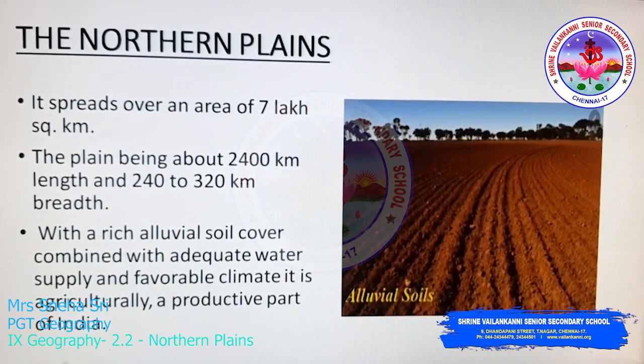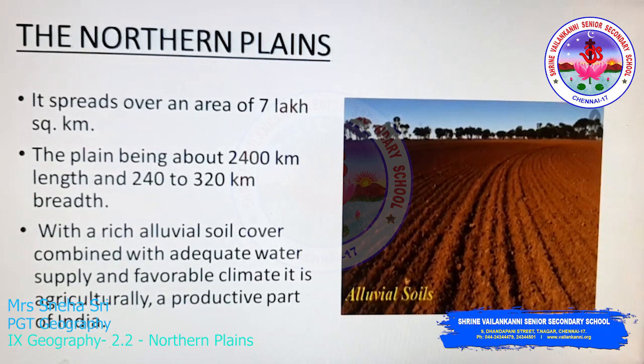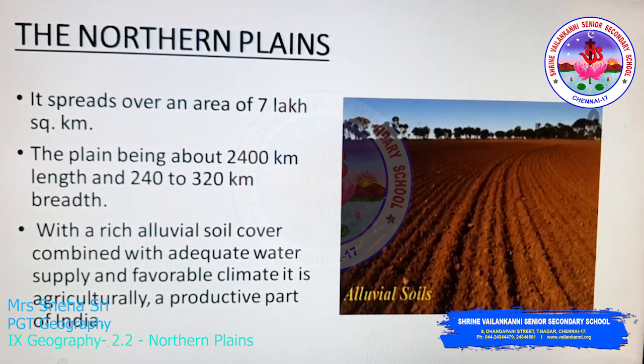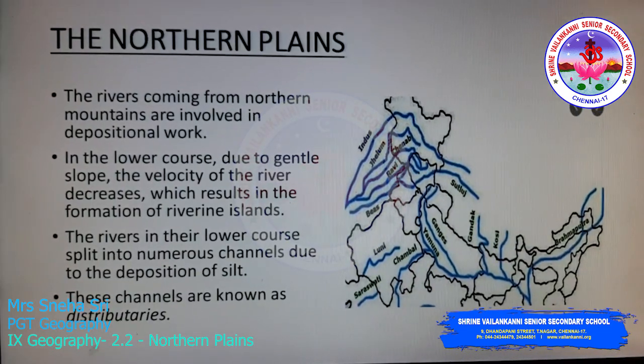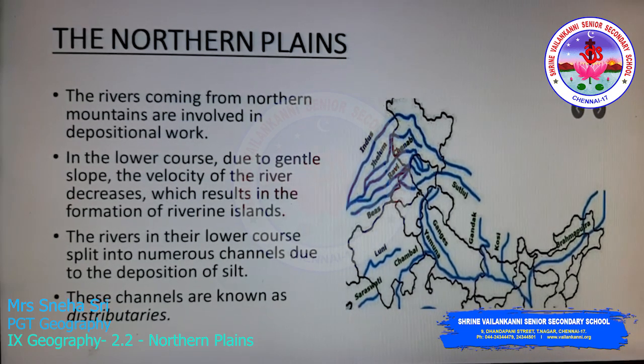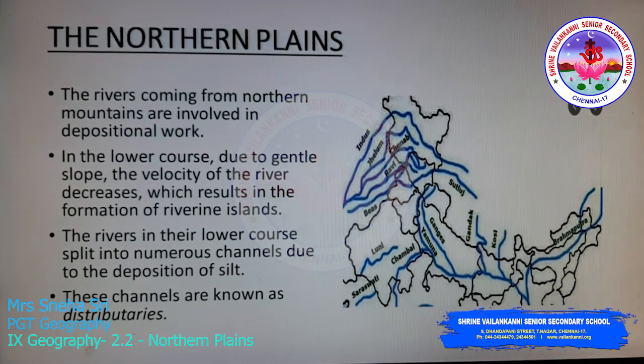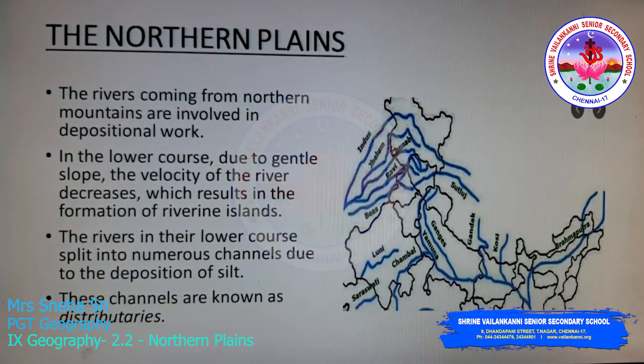Even in the past, the northern plains promoted agricultural activities for the people who lived there. The rivers coming from the northern mountains, the Himalayas, always deposit particles during their course.